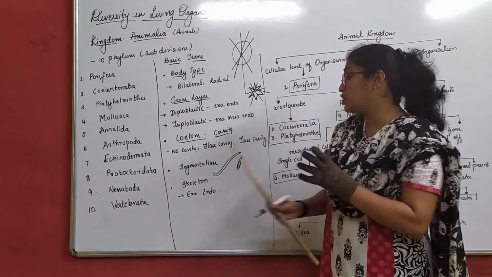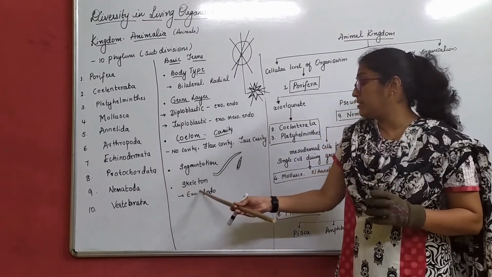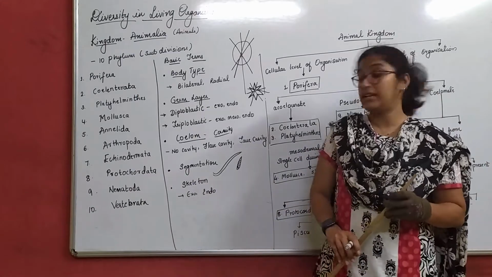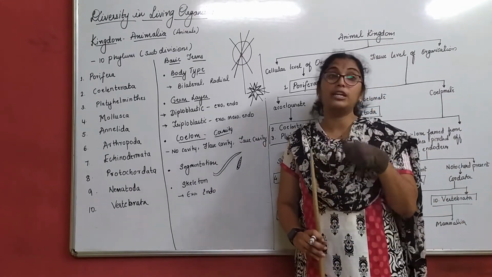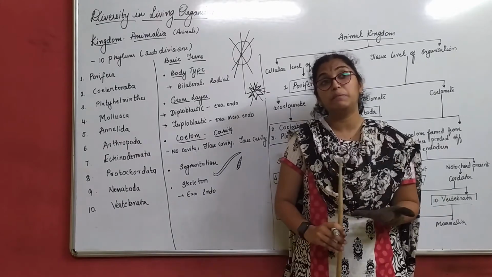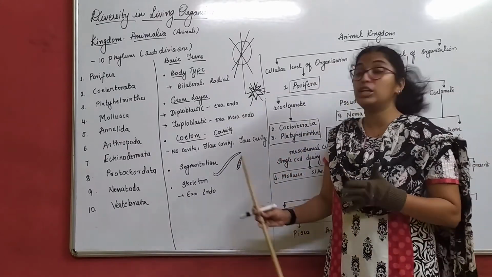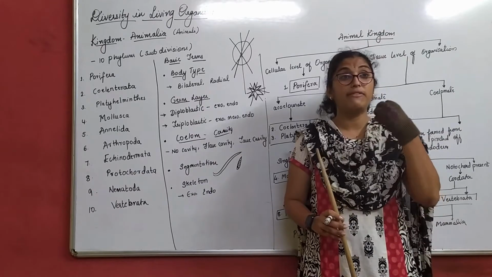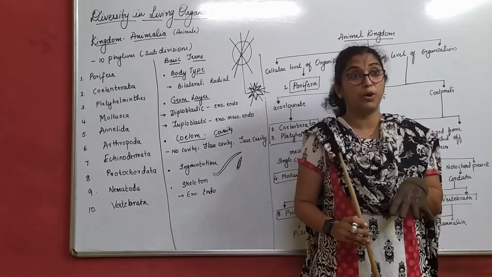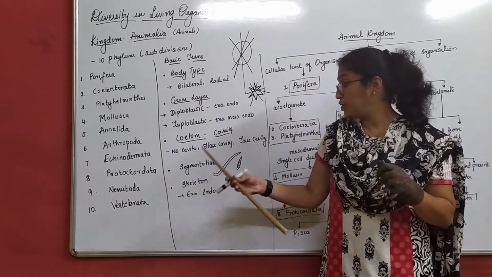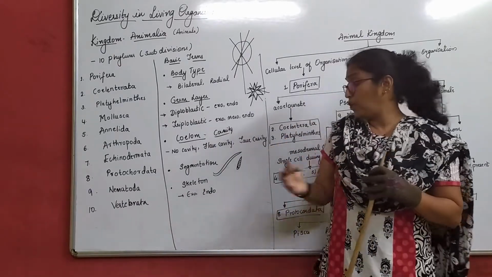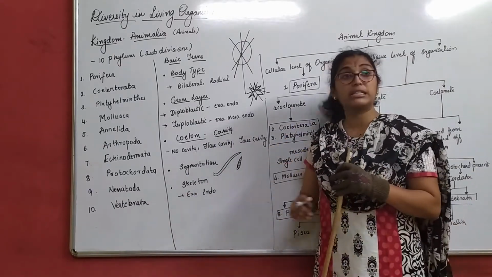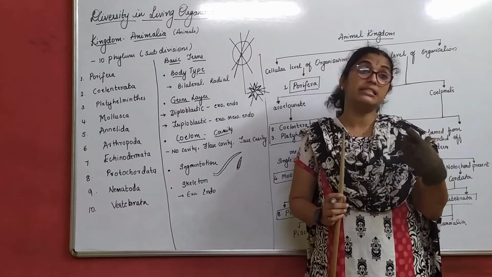And the last one, we understand them in terms of skeleton. That is, do they have exoskeleton or endoskeleton? Now, what do we human beings have? We have endoskeleton. That means we have our skeletal system inside our body, right? Now, then what do you mean by exoskeleton? Some hard layer or hard substance.